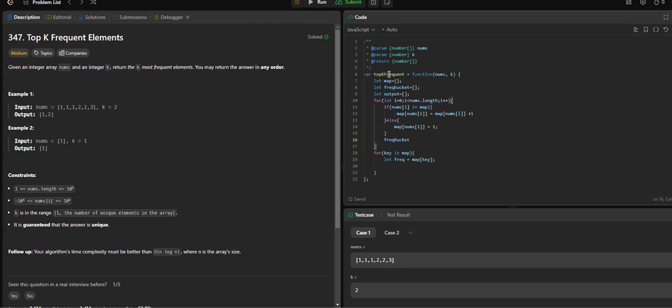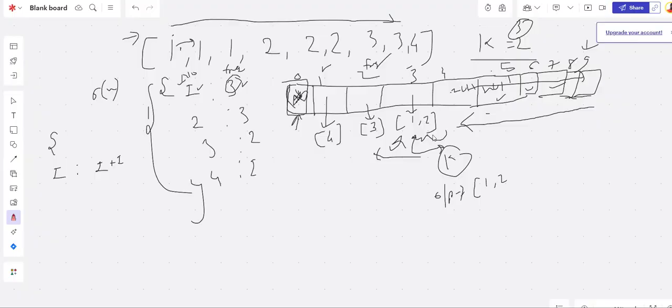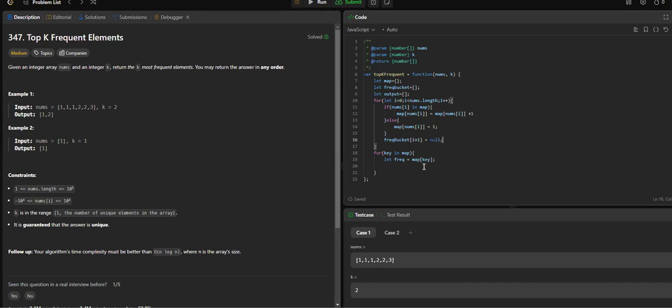So we need to initialize our frequency bucket with null at i plus one equals null, because let's initialize from one onwards. We are initializing null from this location till this location. We don't care about this zero at all, right? That's been initialized.